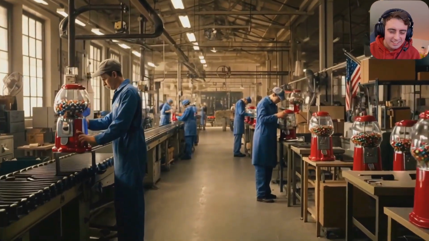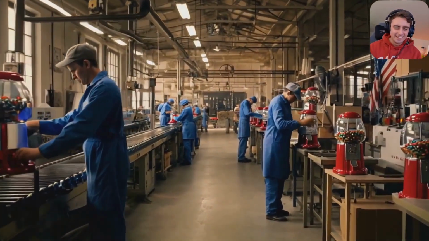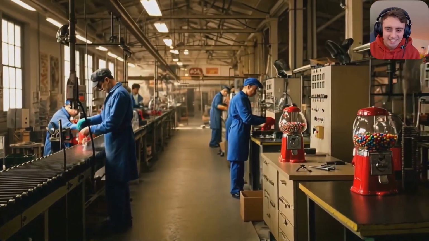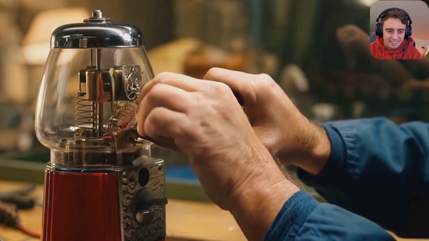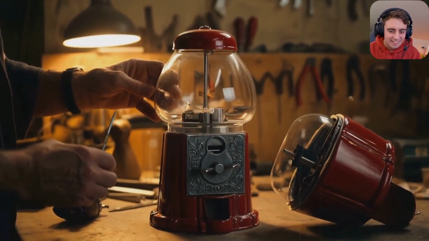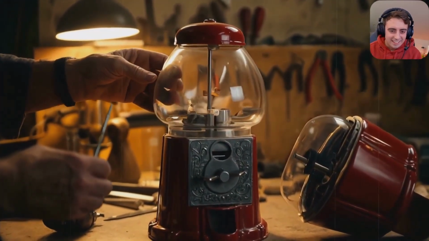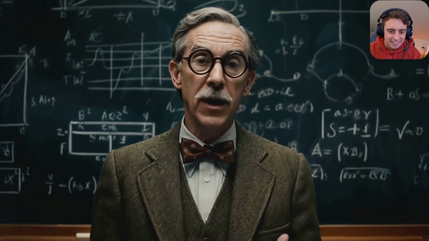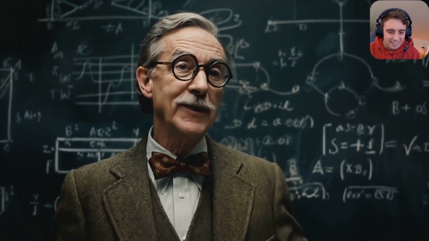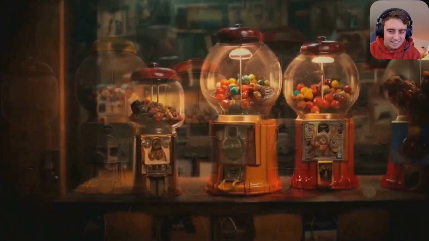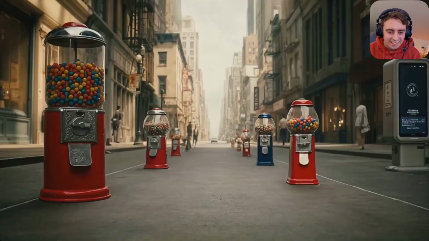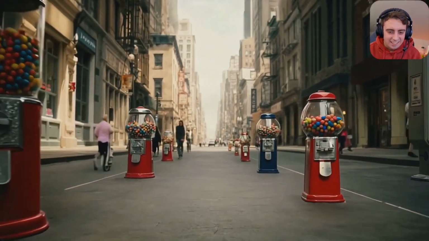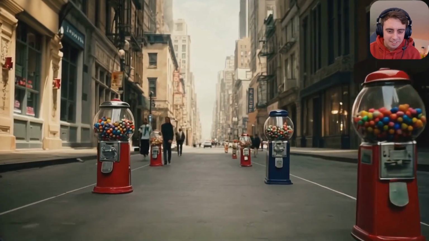The complexity of the machines increased over time. The Model 60 and Model 80 by Northwestern Corporation were marvels of engineering. But why such intricate mechanisms for simply dispensing candy? My theory, these machines were capable of much more than met the eye. Some could potentially intercept radio waves, others might have been early encryption devices. The Gumball machine network was a precursor to modern-day secure communication systems.